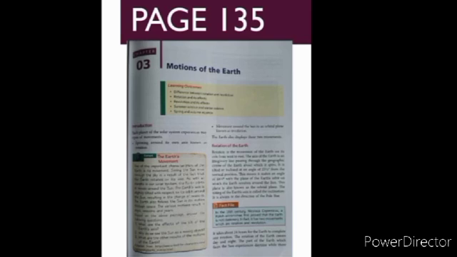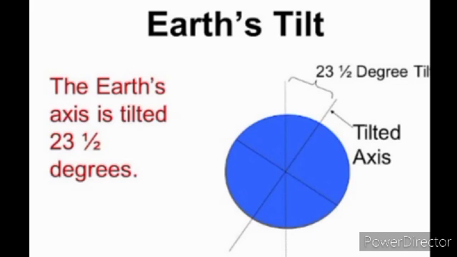The tilting of the earth's axis is called the inclination. Underline this also. The tilting of the earth's axis is called inclination. It is always in the direction of the pole star. The earth's tilt can be easily understood by this diagram. The earth's axis is tilted at 23.5 degrees. So it is clearly shown in the diagram.